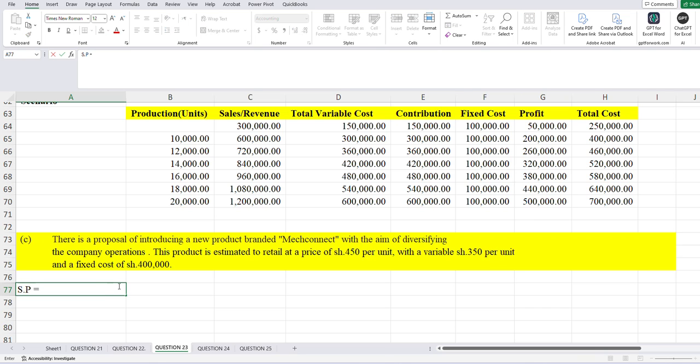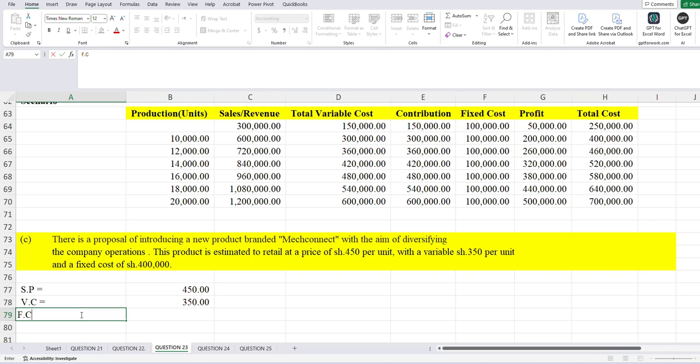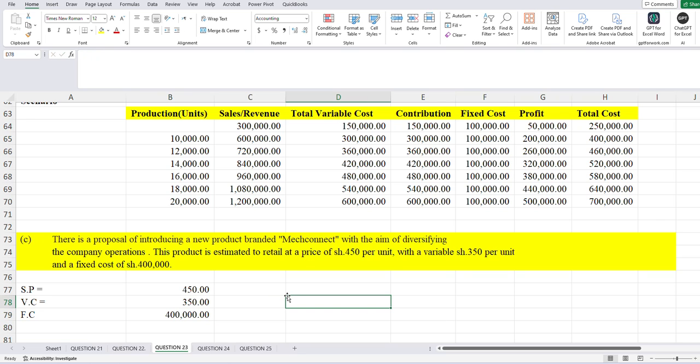The selling price of this product is expected to be $450 per unit. The variable cost of the same product is expected to be $350 per unit. The fixed cost is expected to be $400,000. So this is what we are given.